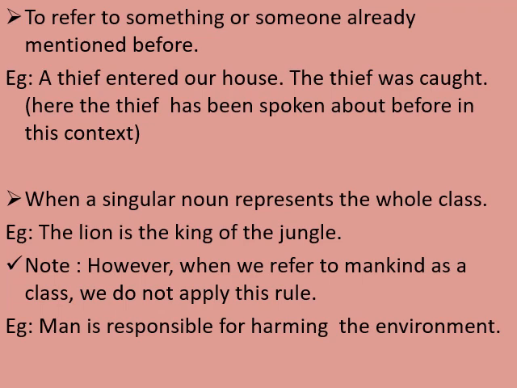I'll explain the difference over here. In the first sentence we are not specific, or we don't know about the thief. So here it is mentioned, a thief entered our house. It is not clear which specific thief. And in the second sentence, as I already mentioned the thief in the previous one, the next sentence again I am going to talk about that specific thief. So when in the second sentence I am using the word thief again, I will use the definite article the. So in the second sentence I'll use: the thief was caught.